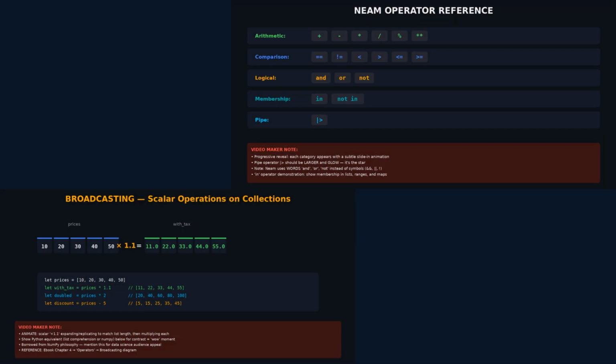Neam's operators are mostly familiar: arithmetic, comparison, logical. Notice, Neam uses the words and, or, not instead of symbols. The in operator is incredibly useful. Check membership in lists, ranges, even maps.